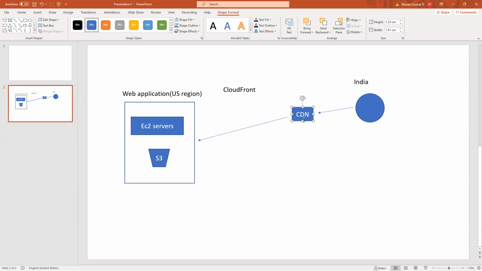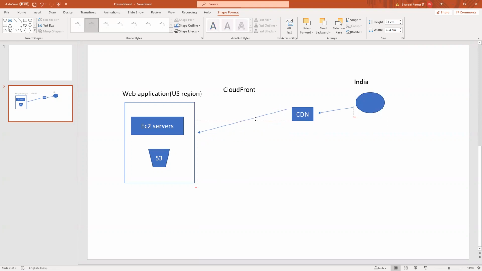Now the second request, third request, 100th request, from then onwards, the CDN will not direct the traffic to EC2 or S3. CDN has cached it. It has saved it in its cache memory. So directly from the CDN, say second request.